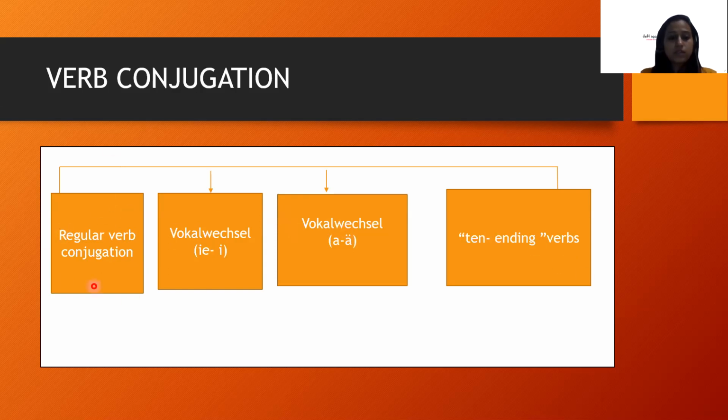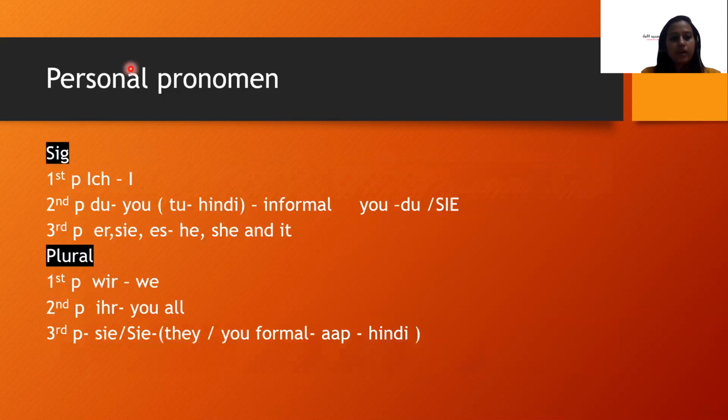In today's class, we will first focus on regular verb conjugation.